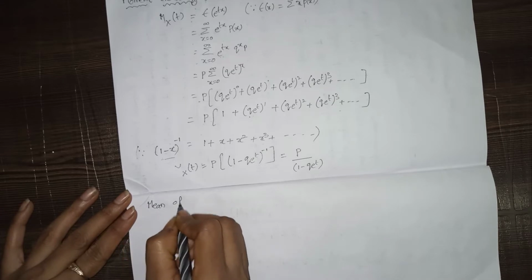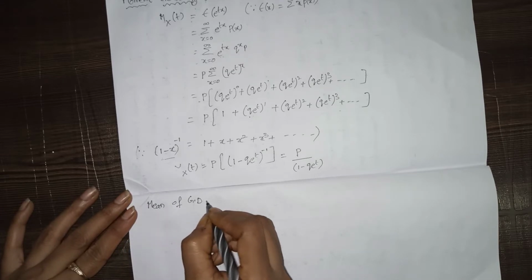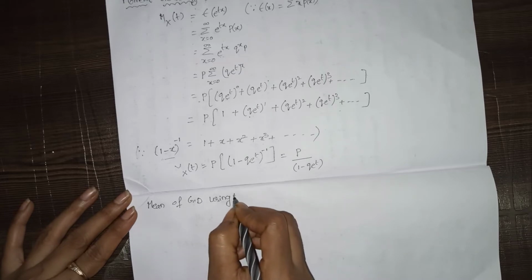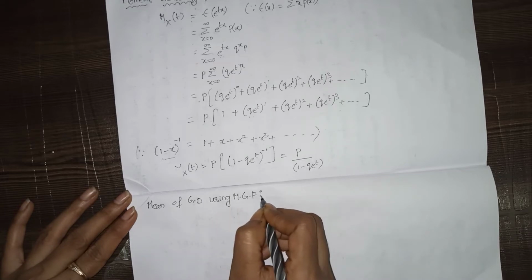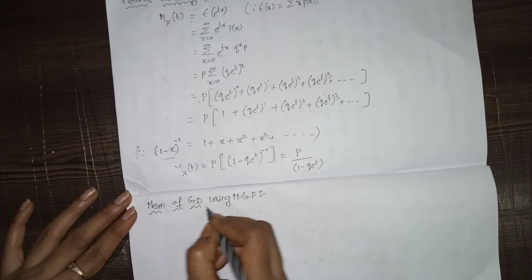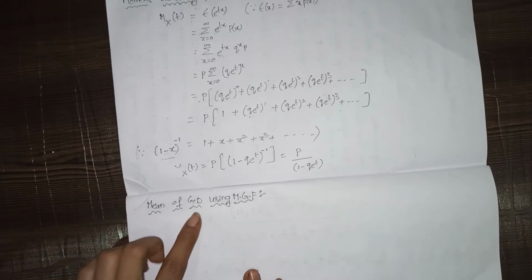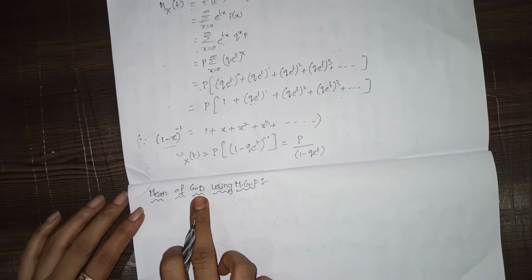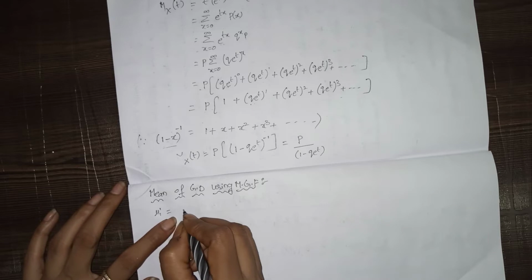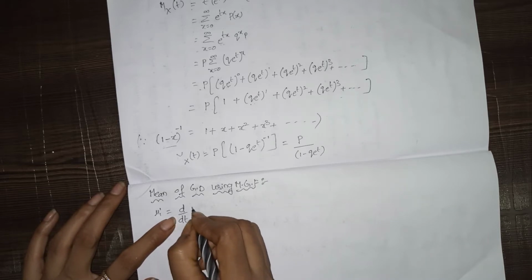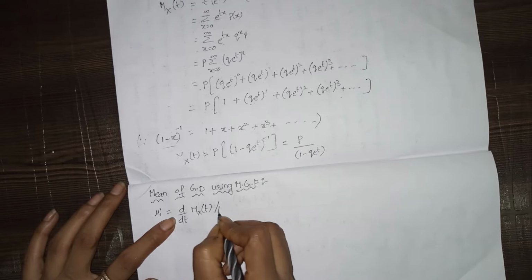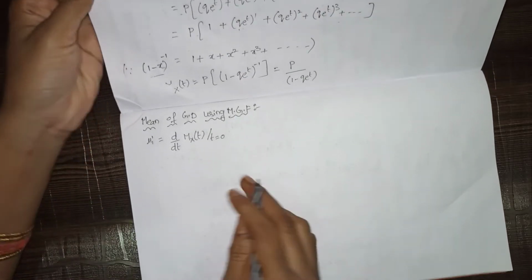Now we have to calculate the mean and variance. First, the mean of the geometric distribution using the moment generating function. The mean is denoted by mu1 dash. So mu1 dash equals d by dt of M_X(t), where t equals 0. Now we have to write the formula of M_X(t).